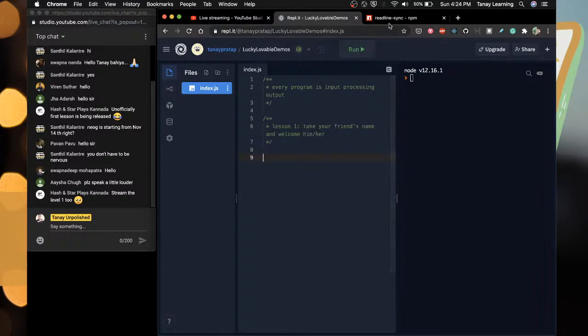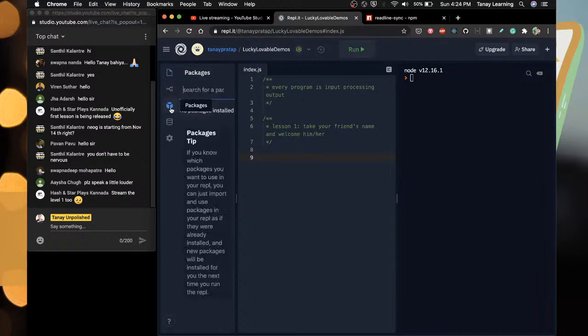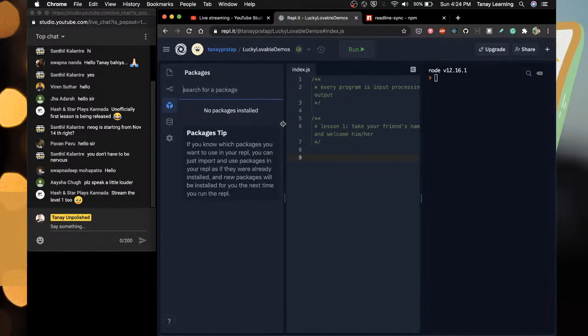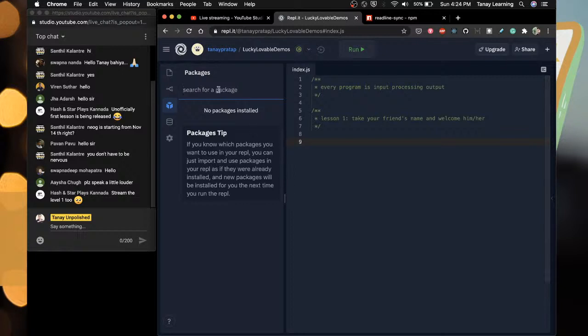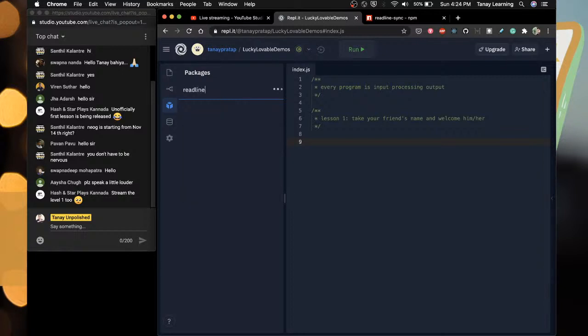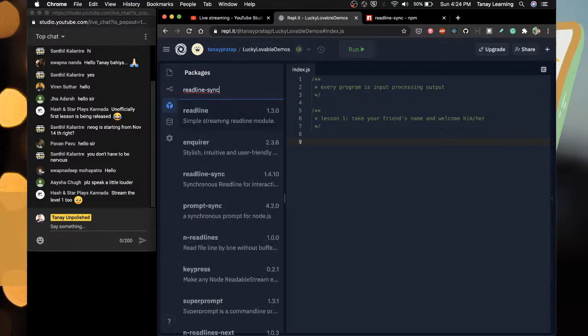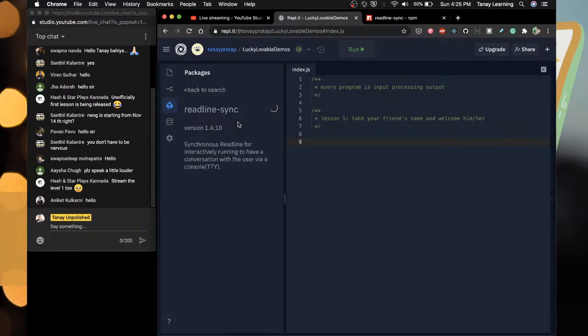First we need to have input. So to take input we need to install this package. What is the package? Let me close this for now. Search for package, readline sync. Level 1, 2 is a bit difficult. Then it becomes too diluted. Add package. Ajay, but first you do level 0, then we'll see.